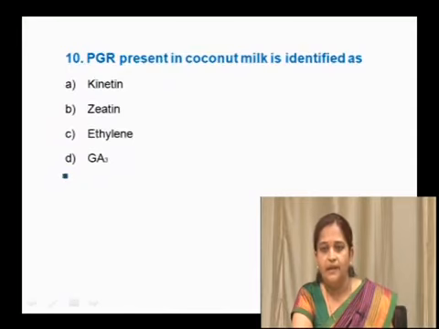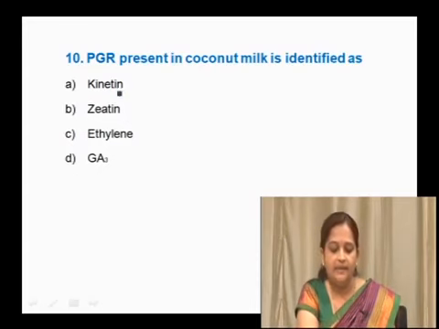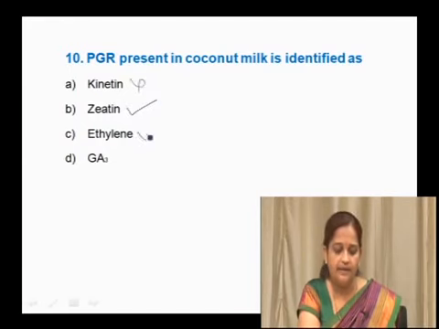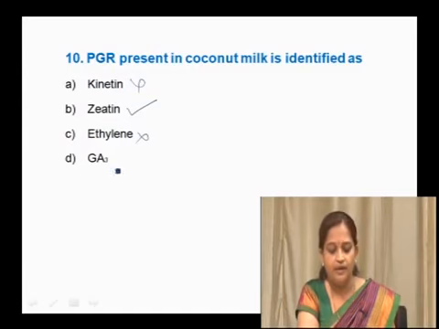The plant growth regulator present in coconut milk is identified as what? In coconut milk a naturally available plant hormone is present. Which one is that? Whether it is kinetin, zeatin, ethylene or gibberellic acid, the correct answer is zeatin. It is not kinetin, it is not ethylene, which is a gaseous hormone, and it is not gibberellic acid.